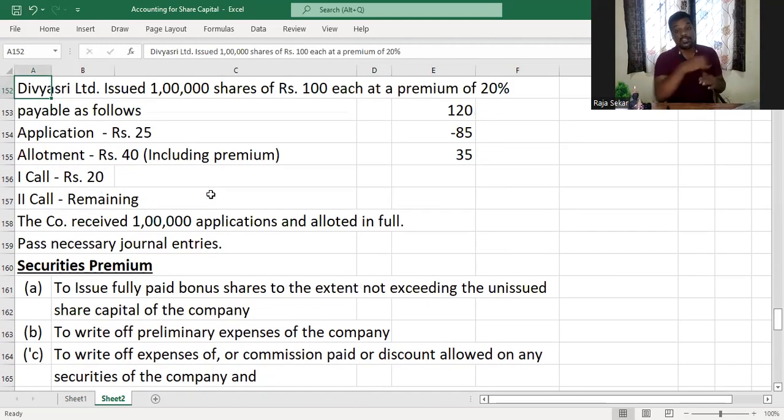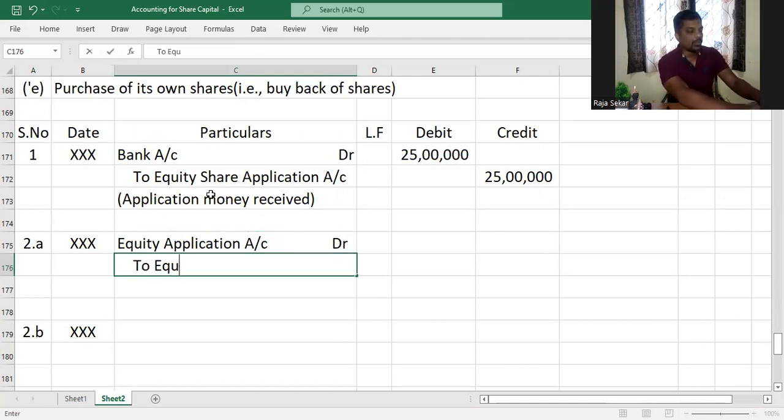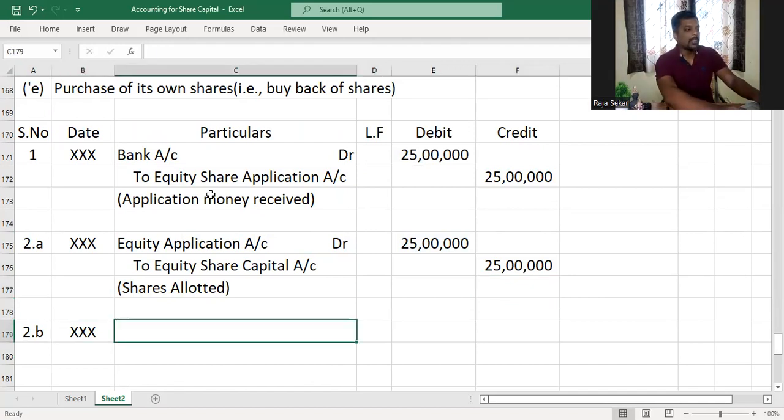The second journal entry, in case we reject any shares, we need to refund the application money on the rejected shares. But fortunately, in this question, we are not rejecting anything. We just have to allot the shares and make the allotment money due. When we allot the shares, the first transaction would be to transfer the application money to share capital account: equity share application account debit to equity share capital account, shares allotted, and that will be 25 lakhs that we had received as application money.